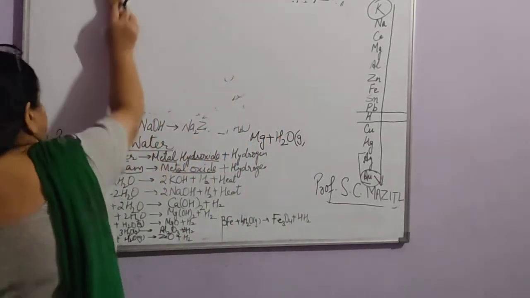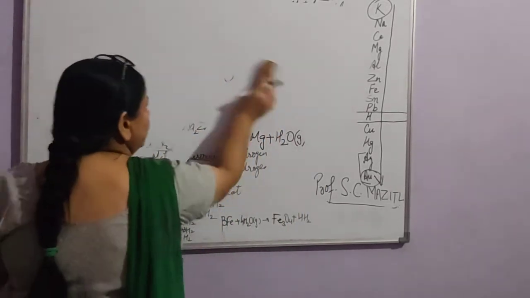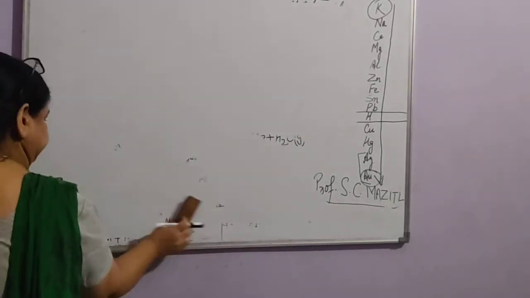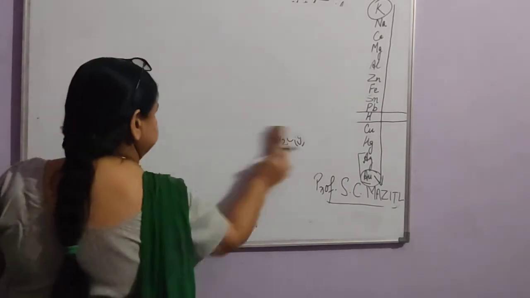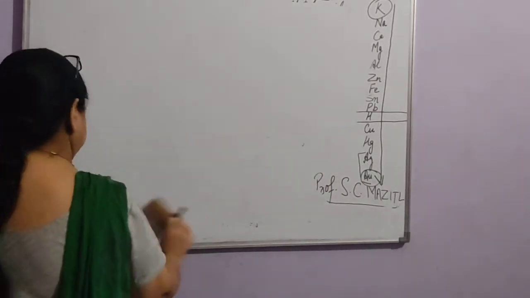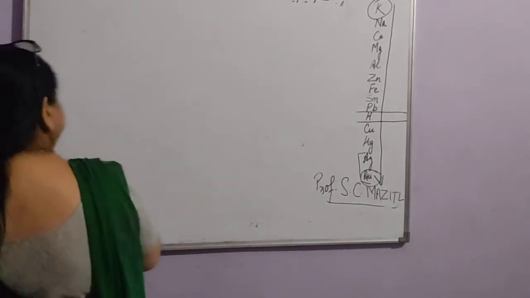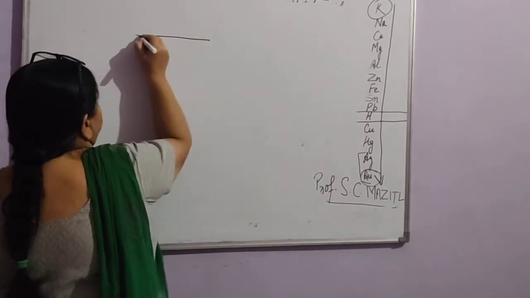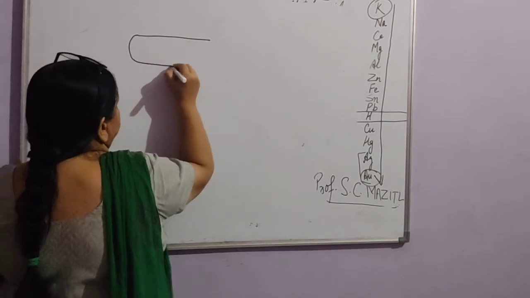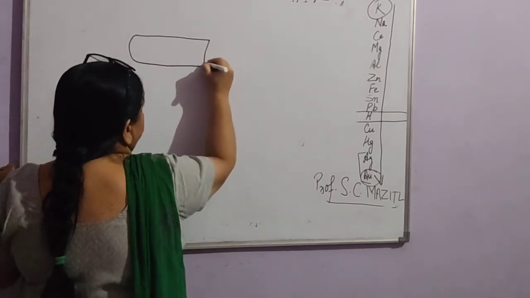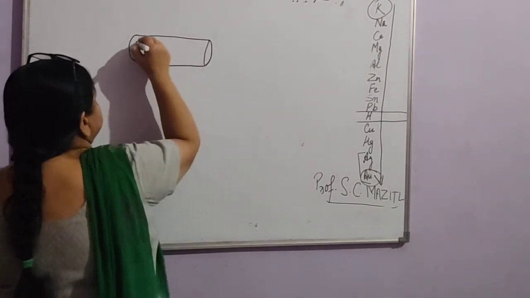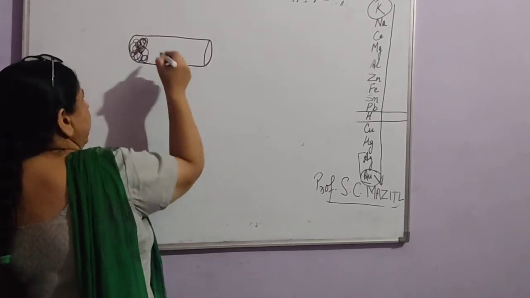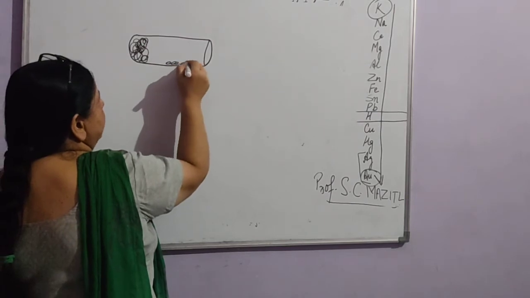If we take a boiling tube, and place some glass wool here, and we put some metal here, any metal.